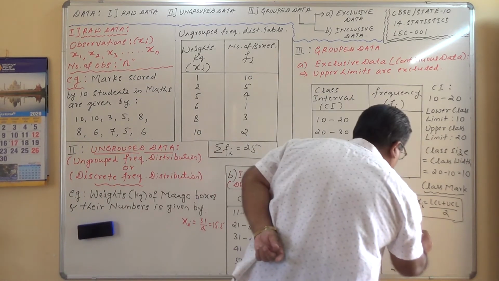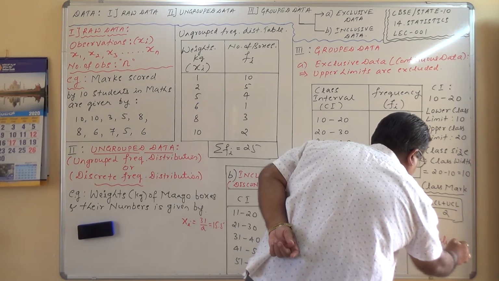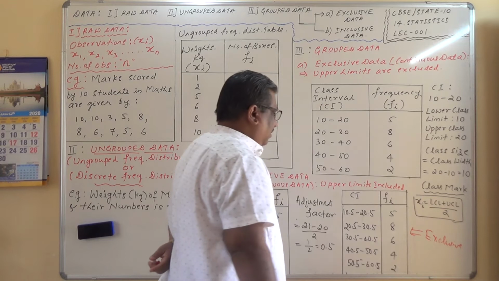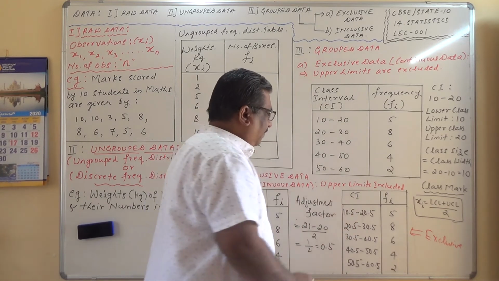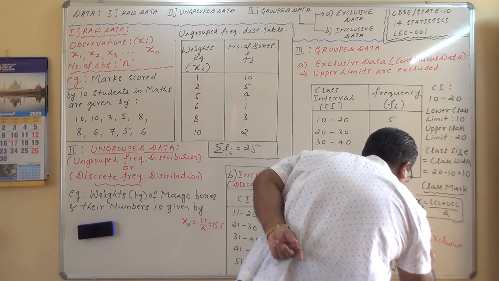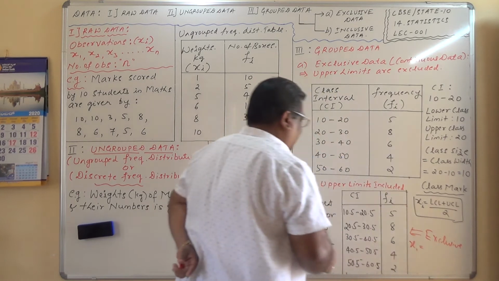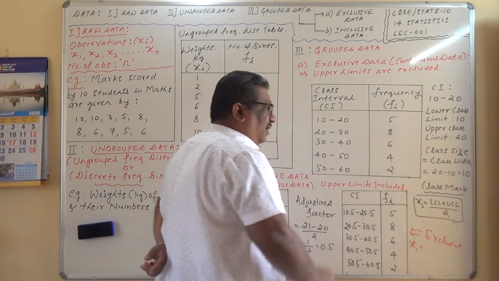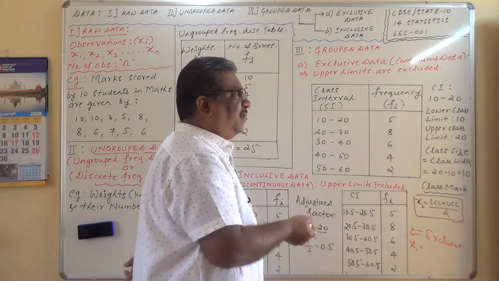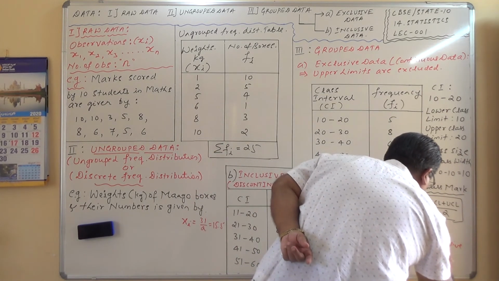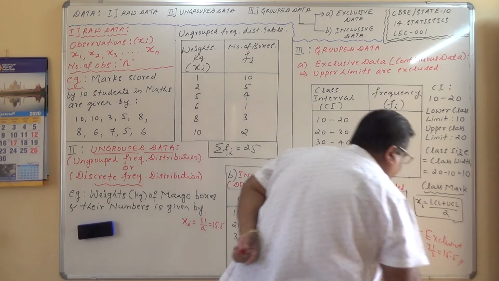This is exclusive data. What is the midpoint of this one, the class mark of this one? This class mark x1 is equal to 10.5 plus 20.5 divided by 2. 10 plus 20 is 30, 0.5 plus 0.5 is 1, so 31 divided by 2. Once again, 31 divided by 2, which is 15.5.